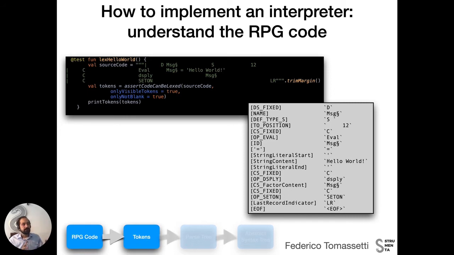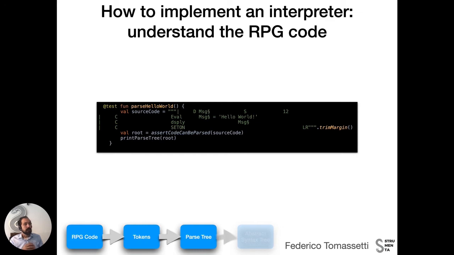We have basically split this code into single elements, and we have understood the role of each element that depends on the content, on the kind of string, but also on the position, given this is a fixed format language. Now, later we can parse this code, that basically means taking the tokens that we have obtained in the first step and organizing them into a tree.